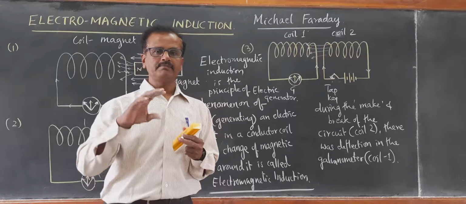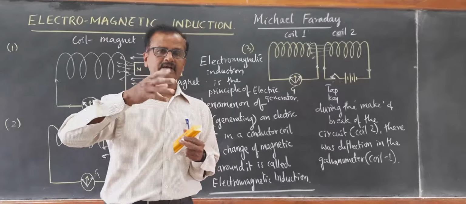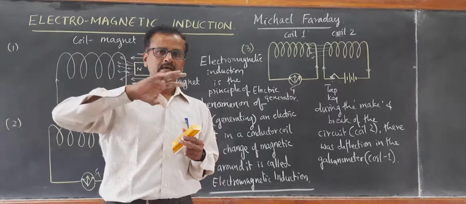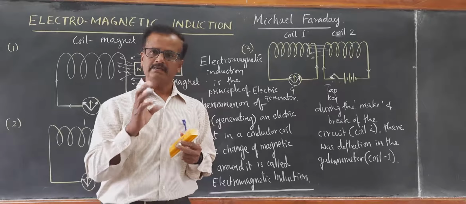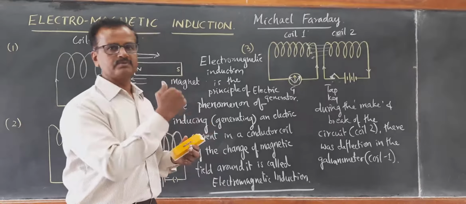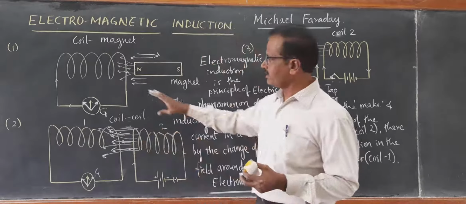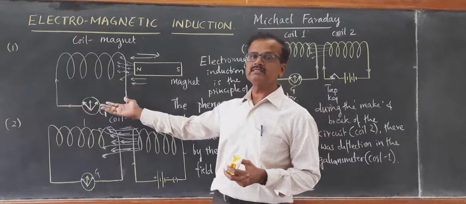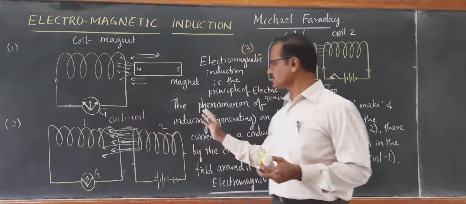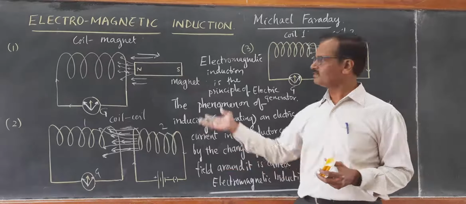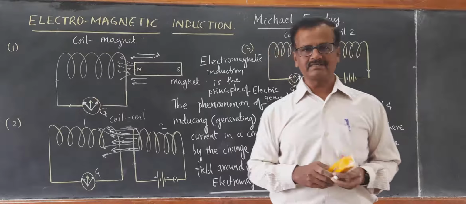The current carrying coil placed in the magnetic field undergoes rotational movement, and that is how we studied the electric motor. This is just the reverse, right? By changing the magnetic field around a conductor, one can generate electric current. Induction of electric current by changing the magnetic field around a conductor is called electromagnetic induction. I think you got the point.